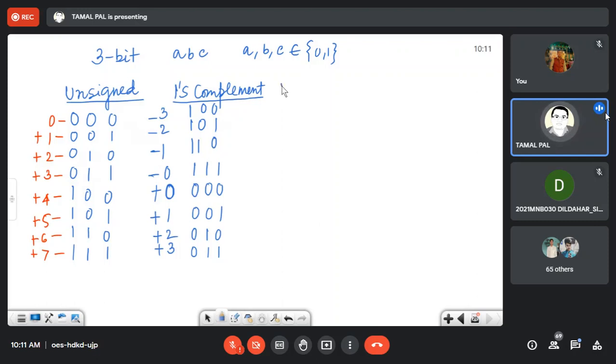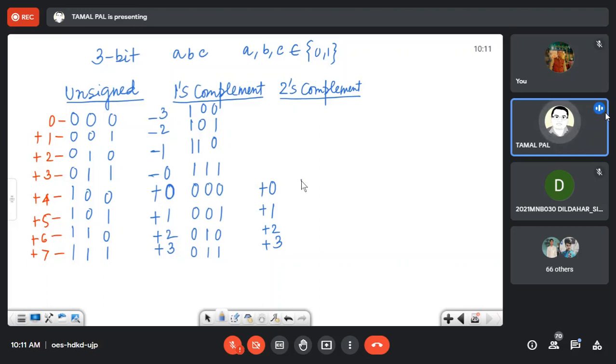Now in two's complement, let me check the same thing. Plus 0 is possible here, but minus 0 and plus 0 are the same here. So for 1, 2, and 3, hopefully I can represent this range, and the negative side we'll check later.